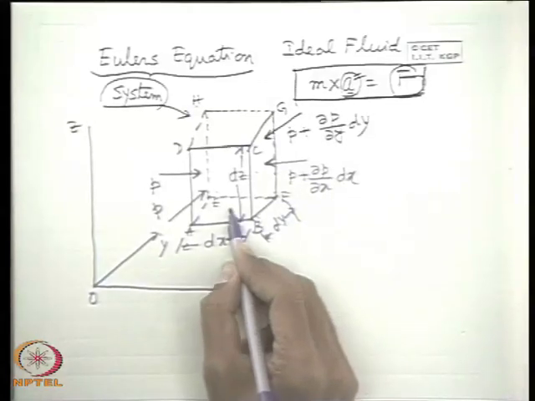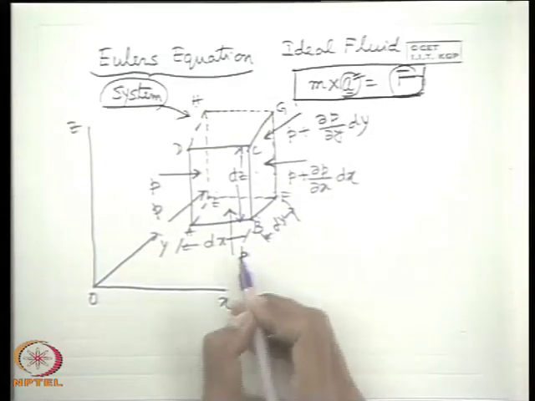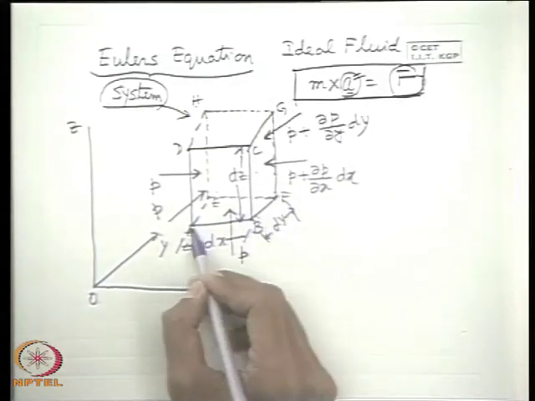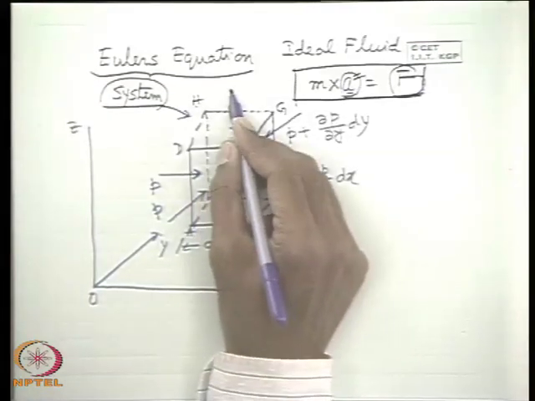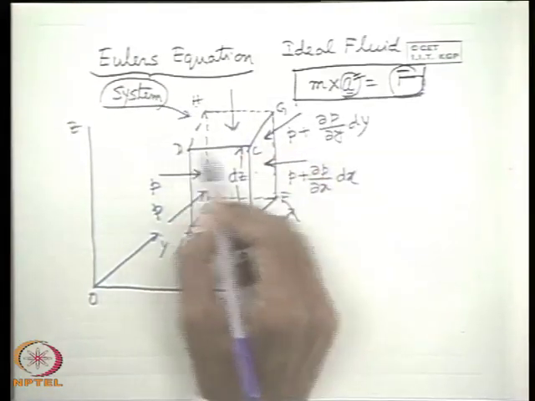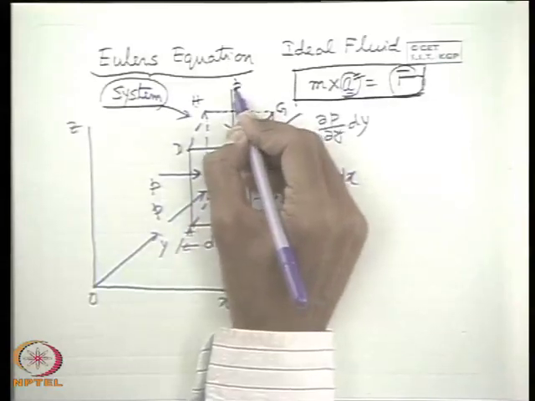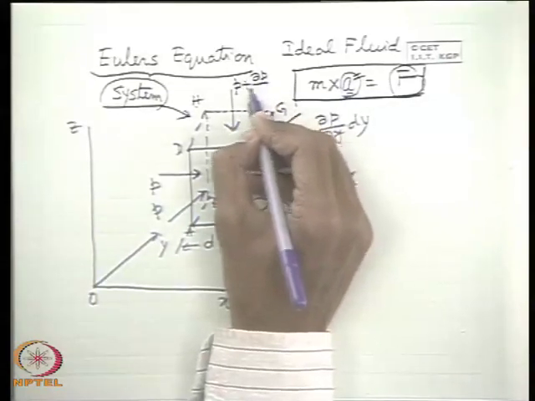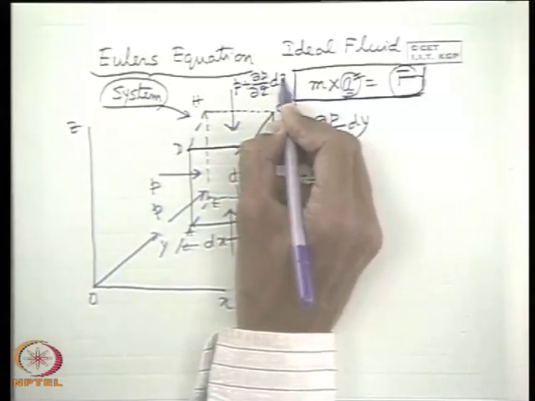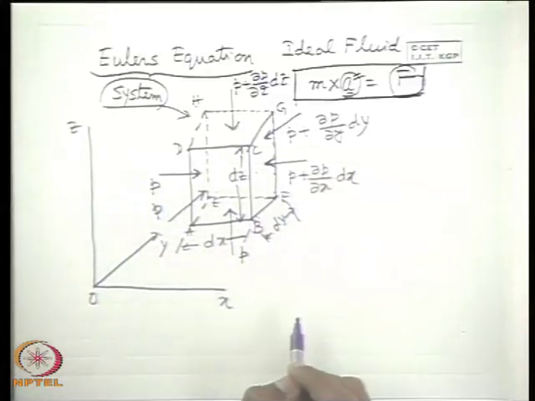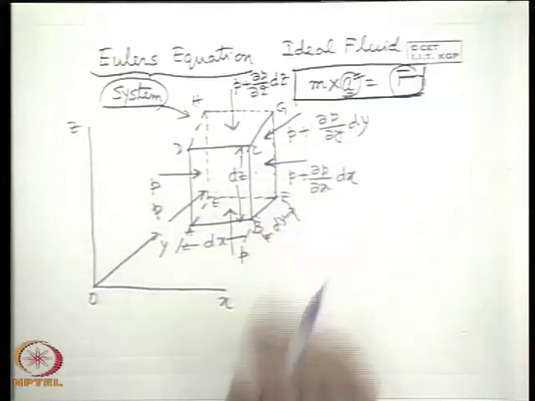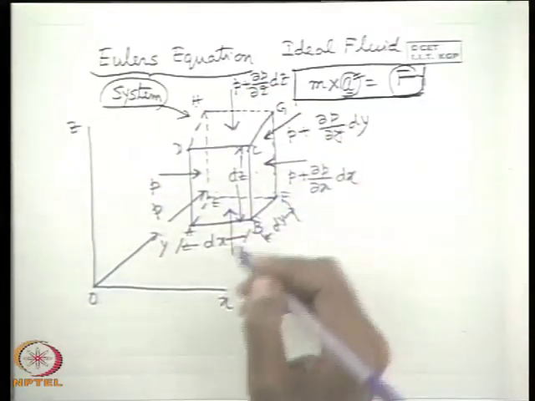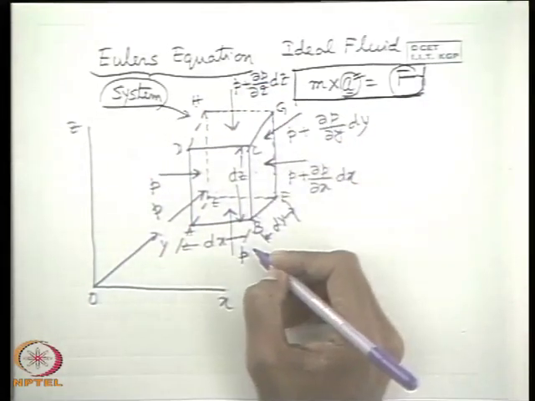Similarly, if the pressure is P, if we specify at this plane ABEF, then the pressure at another plane, that is DCGH, will be P plus del P del z into dz. Dx, dy, dz are the dimensions of the system.